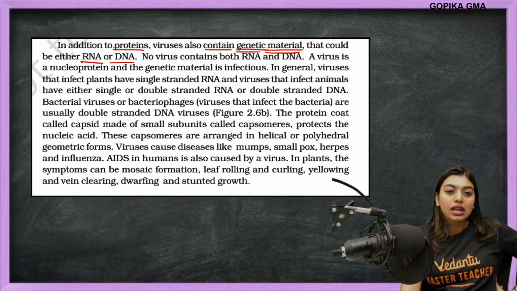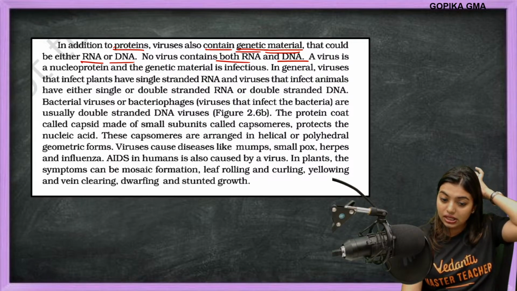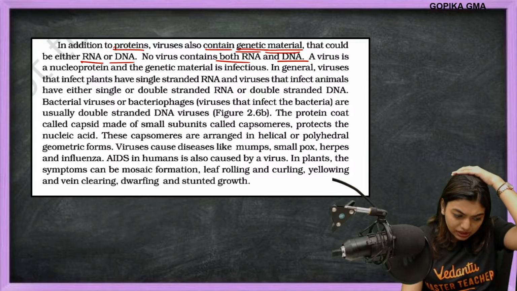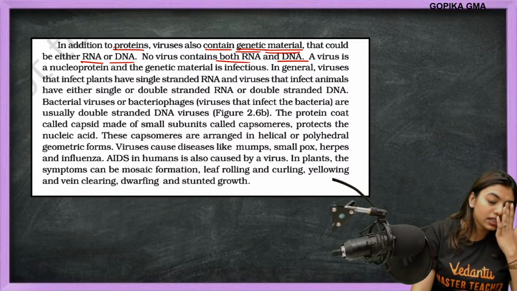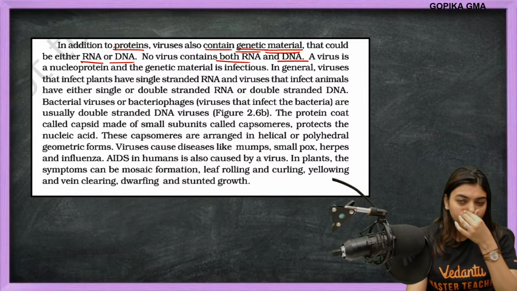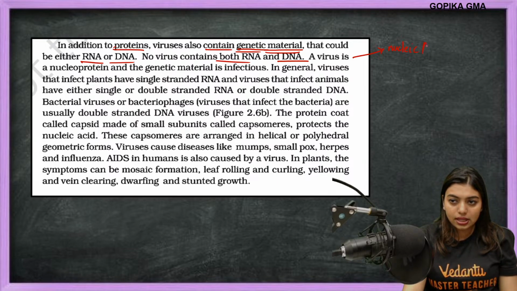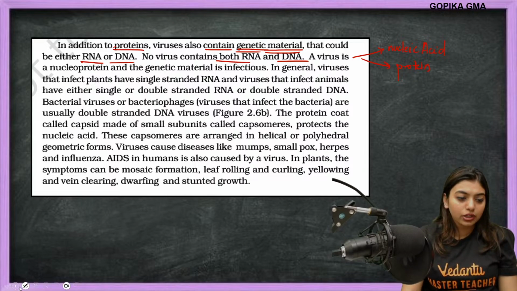No virus contains both RNA and DNA is given here, but I checked recently, I think it is leuco or something. Students, just check and tell me what is the virus that has both DNA and RNA. A virus is a nucleoprotein. Nucleoprotein means nucleic acids are there and they are protected by a protein coat.